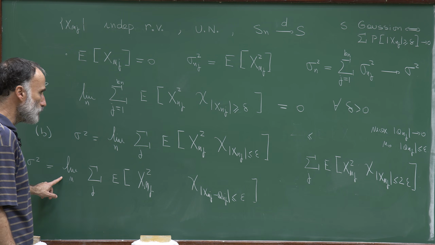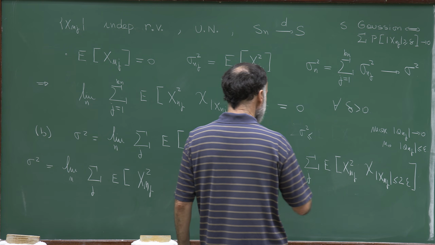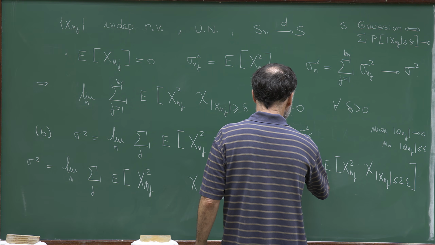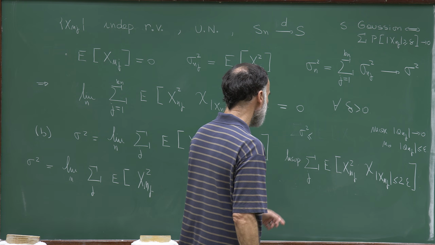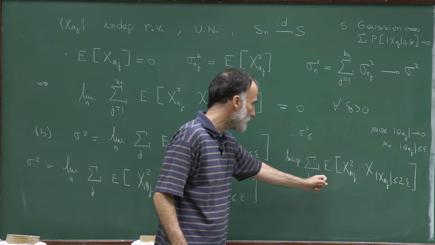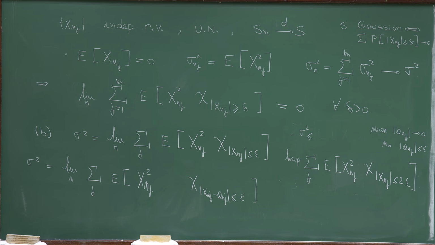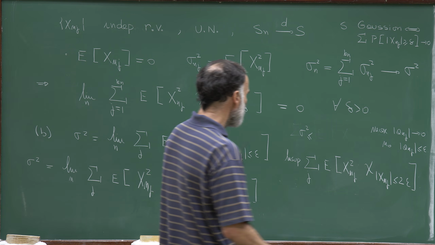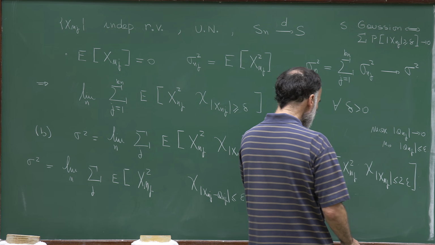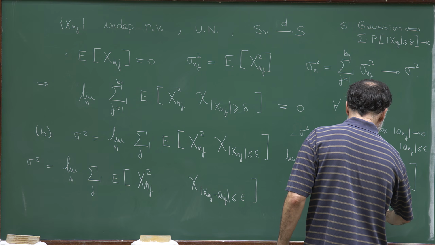Sigma squared is equal to the limit. This means that sigma squared is less or equal than the limit sup of this quantity. Because, well, sigma squared is equal to the limit of this sequence. This sequence is bounded by that one. Therefore, sigma squared is bounded by this limit. You'll tell me this is not what I want to prove. I want to prove an identity. Well, but that's fine, because this expectation is bounded by the expectation of x_nj squared.